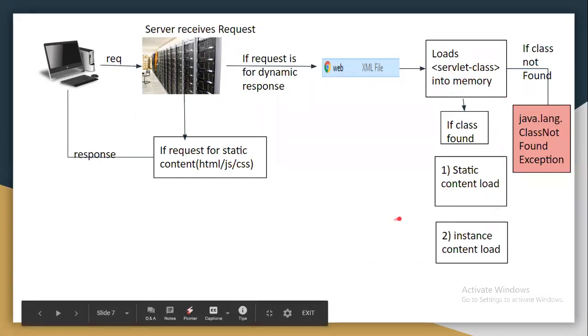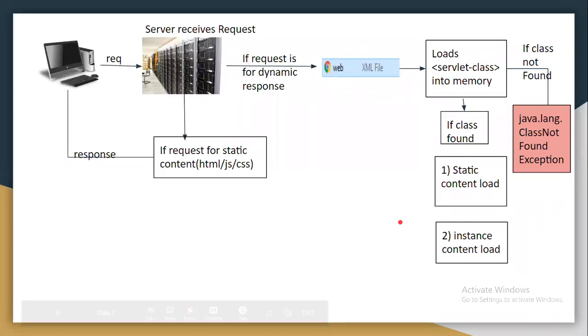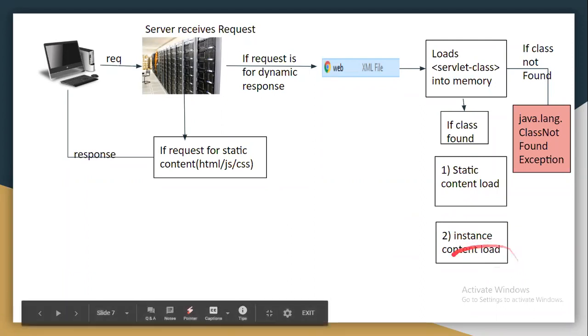Before executing the constructor, if any instance content is found, instance variables or instance blocks, right? Instance variables will be initialized and instance blocks will be executed, then the server will execute the constructor after the instance block execution. This is there with Java itself, right?